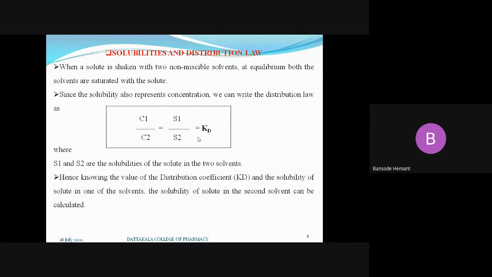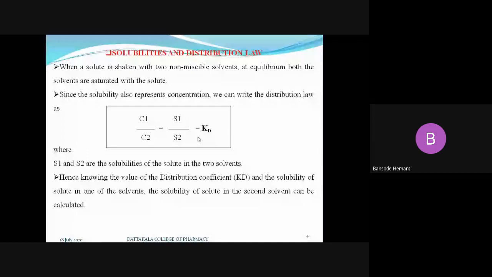So what we can conclude from this equation, C1 upon C2 is equal to S1 upon S2 is equal to Kd. If we know the distribution coefficient, or the partition coefficient of the drug, and one more important term, the solubility of the solute in one of the solvents, then we can calculate the solubility of the solute in the second solvent.